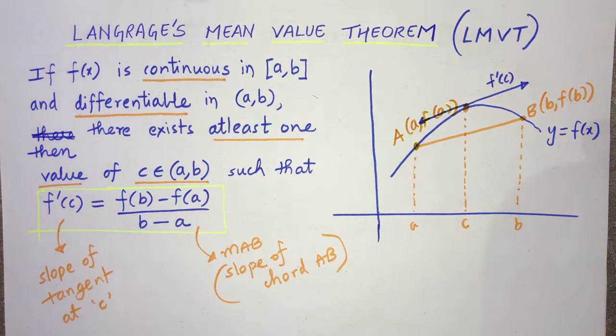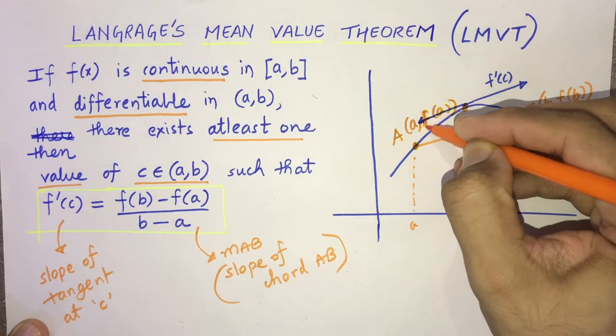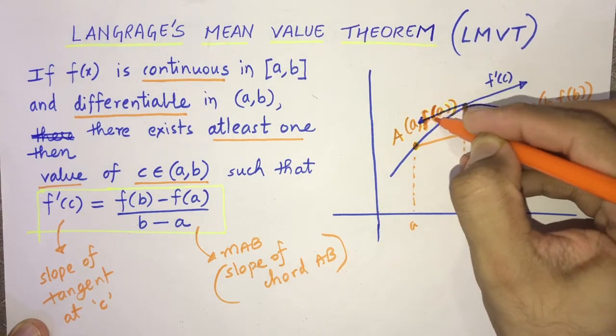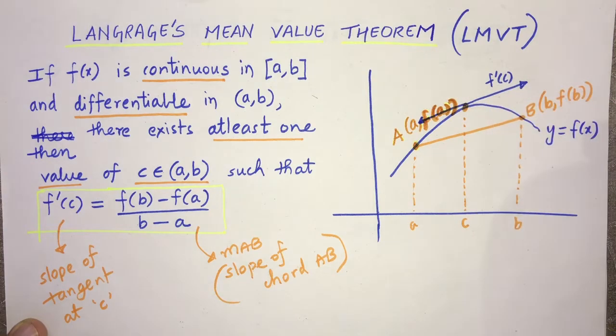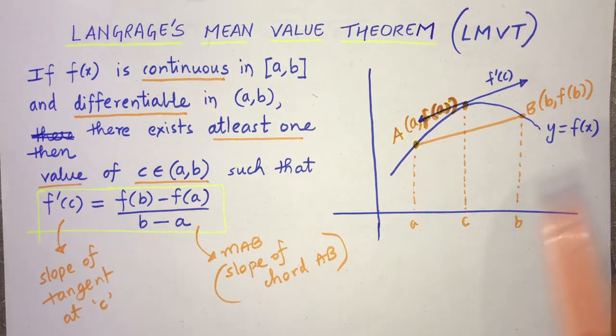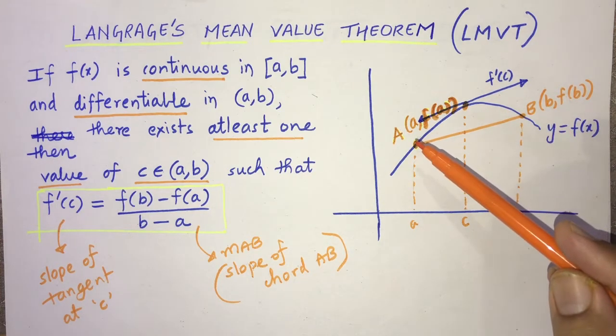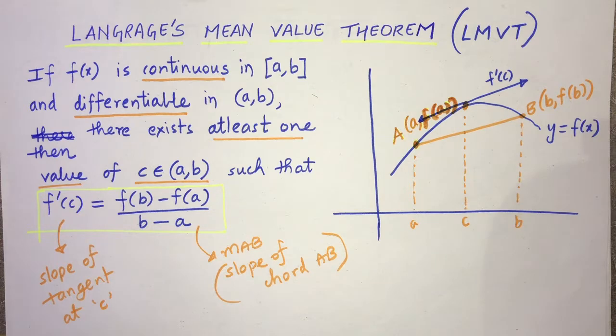So what we have here is f of a. Now we have here f of b. So what is happening is we are getting the slope of chord, f of b minus f of a upon b minus a. And then on the right hand side we are getting the derivative at c.